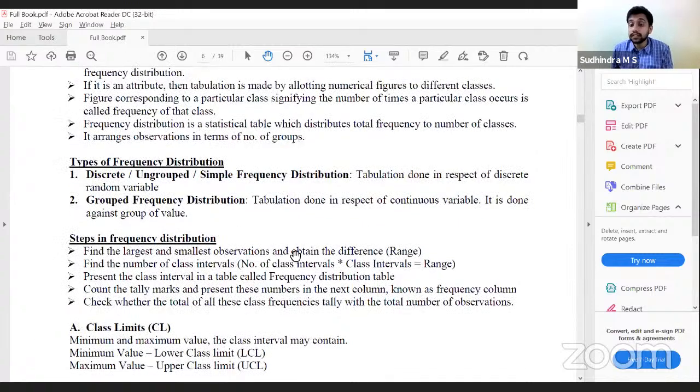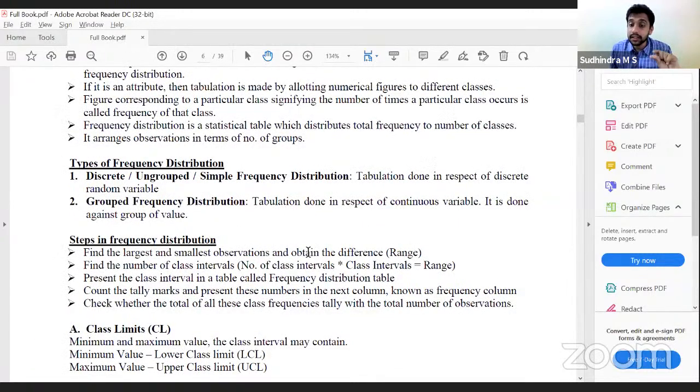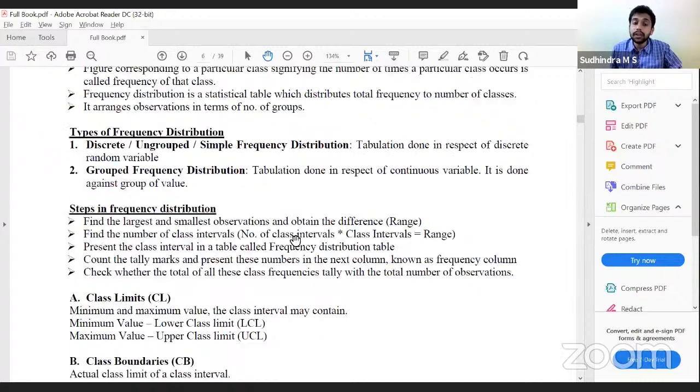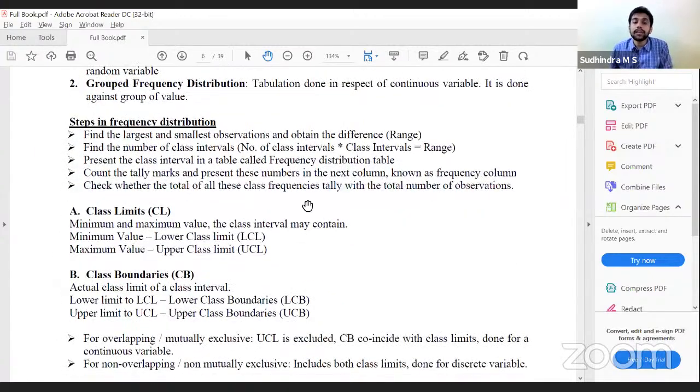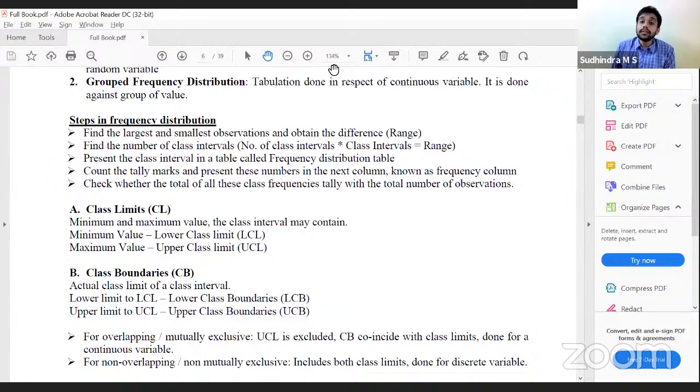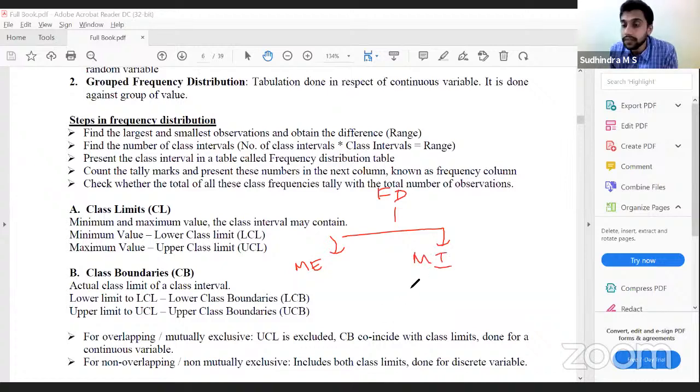Then class boundary, similar to class limit but with a small difference. Class boundary is the actual class limit of the class interval. Now we can divide frequency distributions into two types: those having mutually exclusive class intervals and those having mutually inclusive class intervals.